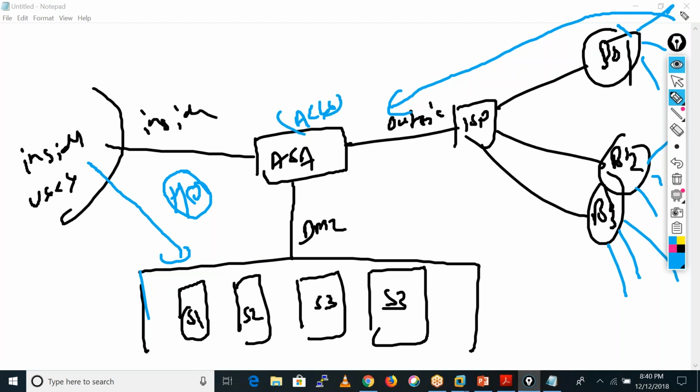Traffic coming from branch office 1, branch office 2 and branch office 3 users is the only traffic allowed to access these particular servers.